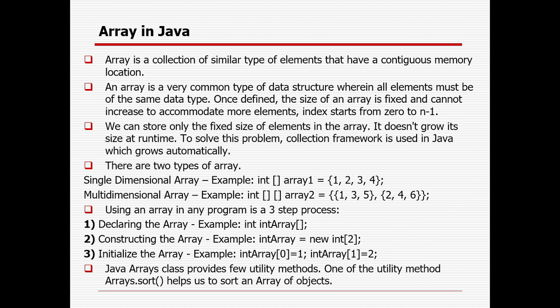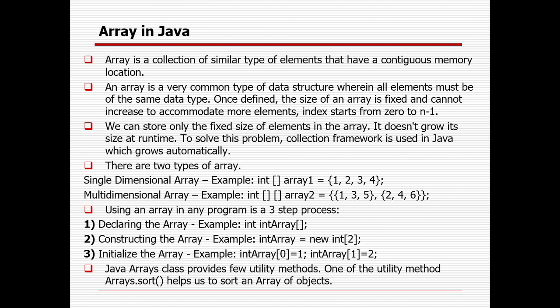Array is a very common type of data structure wherein all the elements must be of the same data type. It cannot be mixed data types. If you are defining an integer array, it should be integer only. Once defined, the size of the array is fixed and cannot be increased to accommodate more elements. That is the drawback of the array, and that is the reason the collection framework came into the picture. I'll cover it in the last session of Java.